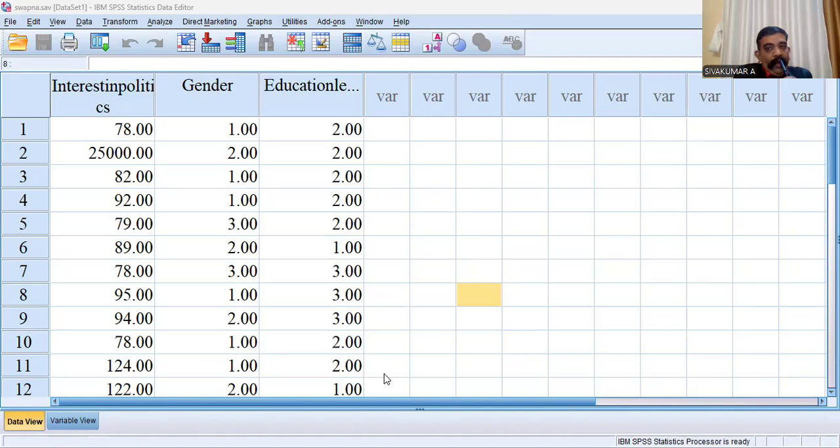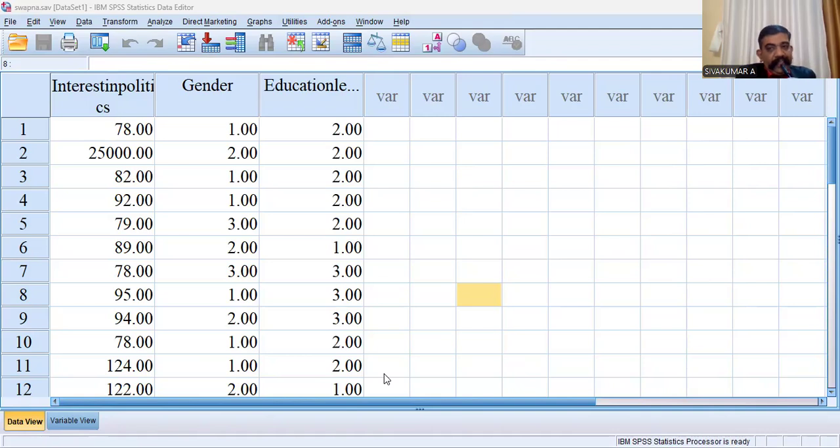Likewise, in the case of two-way ANOVA, there should be two, not one, two independent variables, and each independent variable has at least three categories. Okay, that is the second mandatory assumption related to two-way ANOVA. Then third, you should have independence of observations. That means no relationship between the observations in each group or between the groups themselves. That is the third condition.